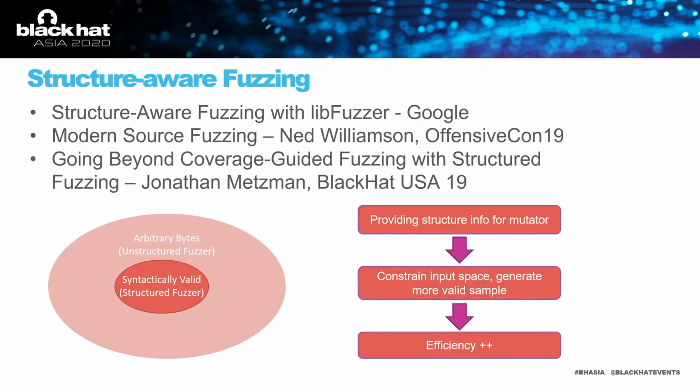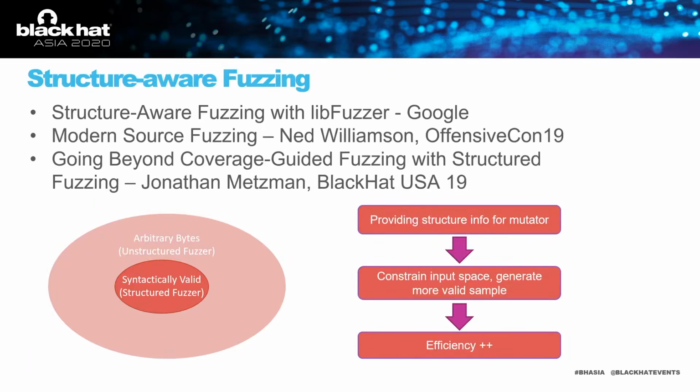To address these 2 problems, and in the hope of finding more bugs, we apply the idea of structure-aware fuzzing. Google has an elaborate document on this topic. Also, Nat Williamson from Project Zero presented a great talk on Offensive Con in 2019. And we have Jonathan Metzman at Black Hat USA 19 sharing some knowledge about these techniques. Many great bugs are found by these fuzzing techniques, so I highly recommend you take a look at these materials. The idea of structure-aware fuzzing is simple.